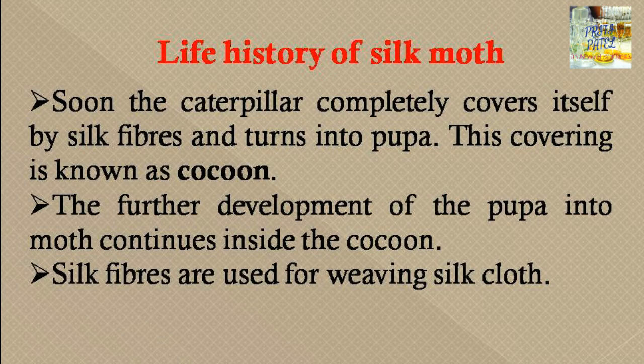Silkworms and silk moths basically depend on culture by human beings. Silk fibers are used for weaving silk cloth. Nowadays there are no natural types of silk moth. They only depend on human beings who want to develop or culture this type of moth for silk.